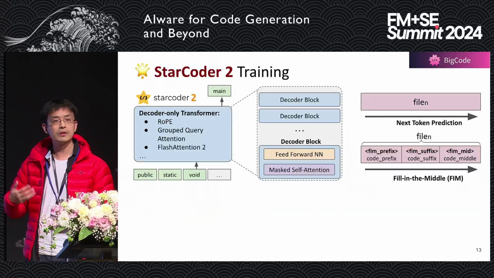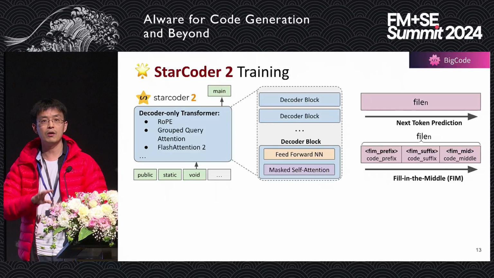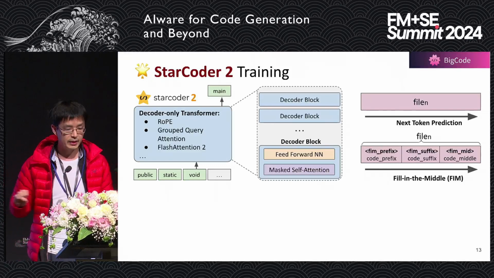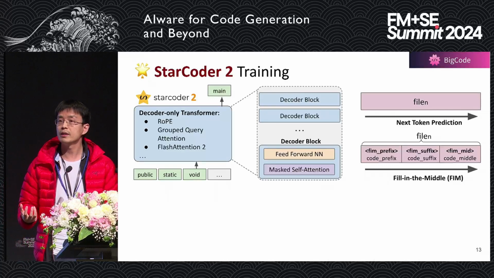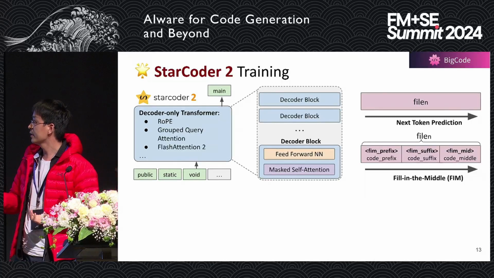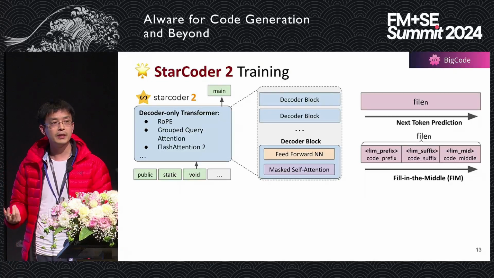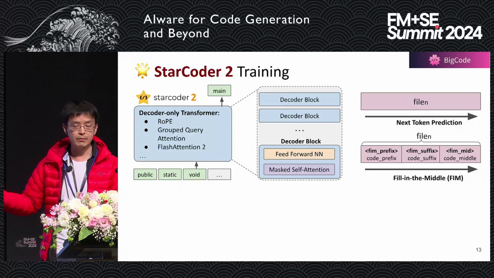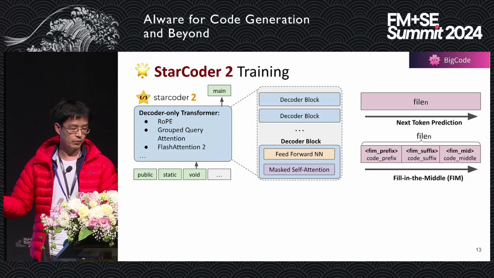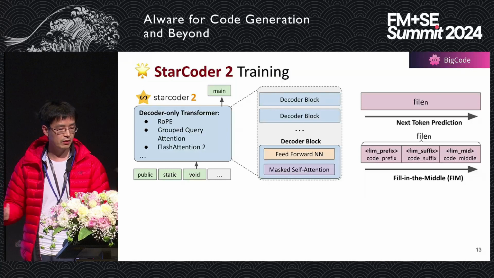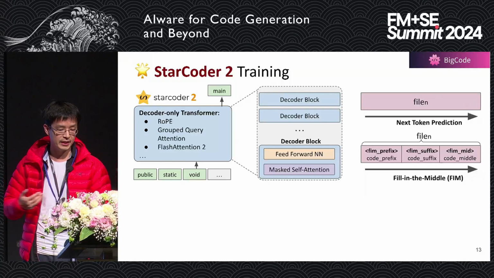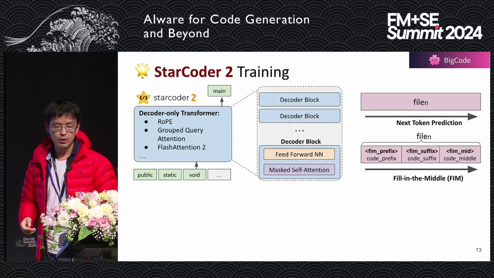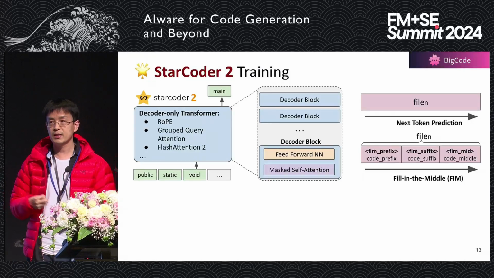And based on all this information, including GitHub code and all those dimensions with different information, we can now pre-train the StarCoder2 model. So basically, you can see that it is a typical decoder-only architecture. We did have some modifications. We added RoPE support, we added grouped query attention, we added flash attention too for faster inference, faster training, right? And also, we train the model on two basic objectives.